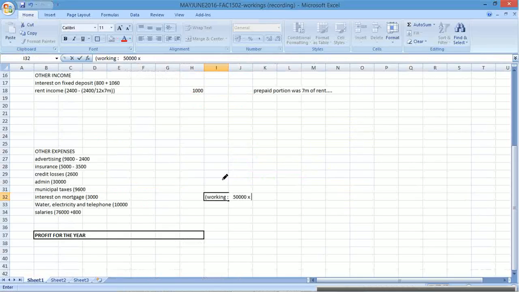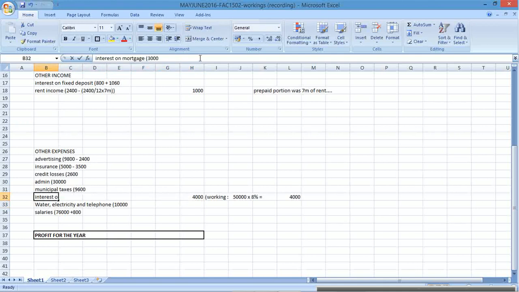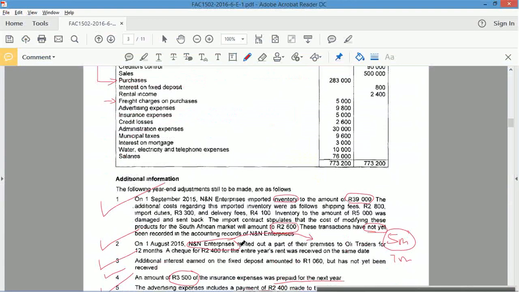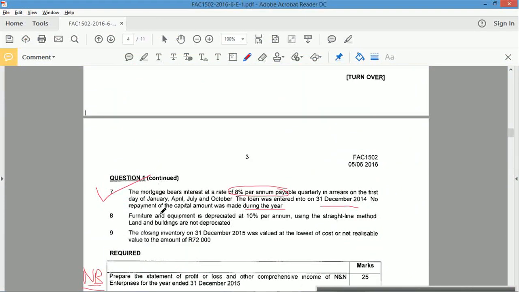50,000 times 8% equals 4,000, I think. Let's check. 50,000 times 8% is 4,000. So I just need to put 4,000 there, and I need to show plus 1,000 here. Okay, it's an accrued expense. Add to it because you haven't shown enough.